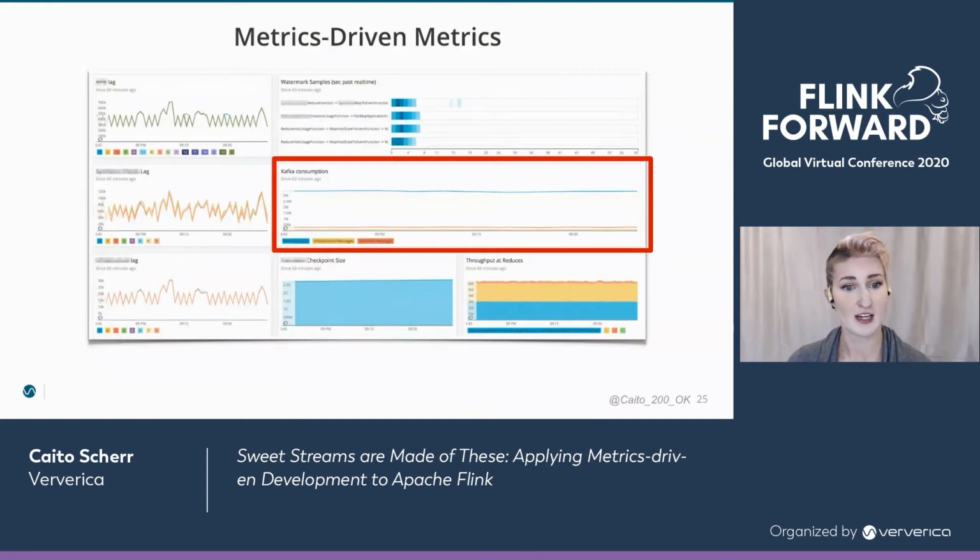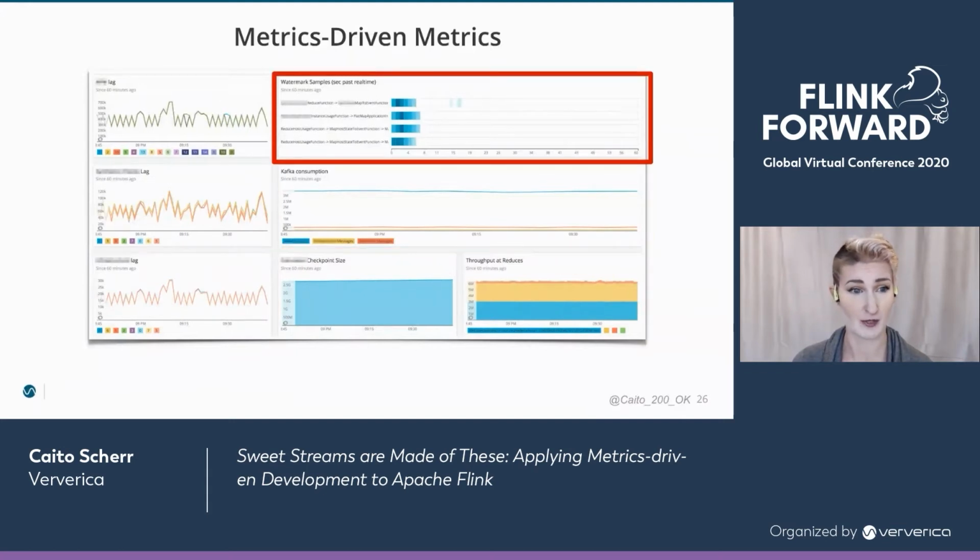So for us at this stage, our Kafka consumption was extremely important because we're joining many different Kafka topics from various unrelated upstream teams and products. This metric had a lot of uncertainty for us and was something we knew we had to get really familiar with fast. Even more important than that, though, at this stage was watermarks.